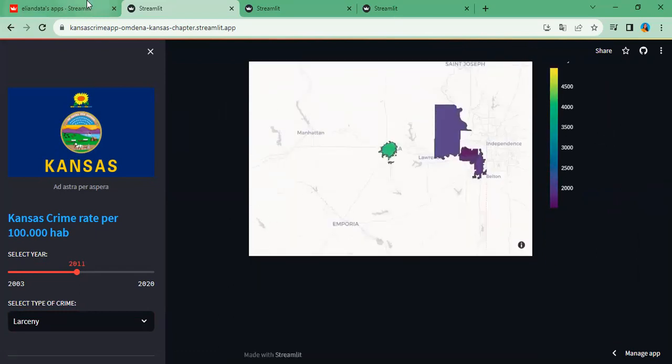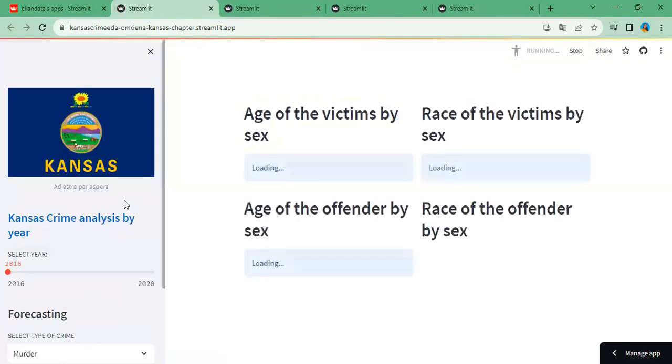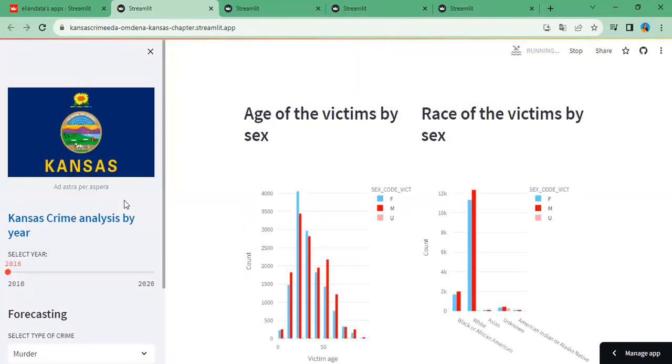The second app that we are creating is using the data set for the NIBRS, which is the National Incident-Based Reporting System.